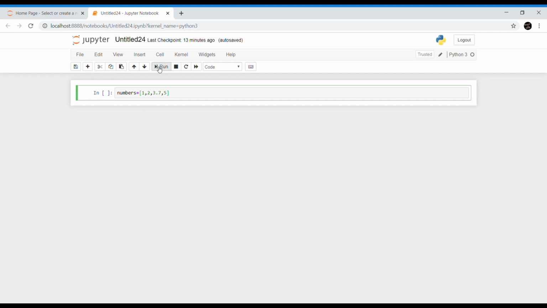So this is how you will create lists in Python. Here, numbers is the name of the list, and the elements of the list are enclosed in square brackets, separated by commas. As we have already discussed, the items in a list can be of any type, so I am combining both integers and floats over here. We can also create an empty list in Python. Here list1 is the name of the list. This is termed initialization of the list with a blank or no values. So we can say this is an empty list.